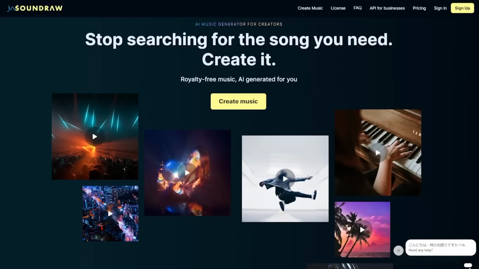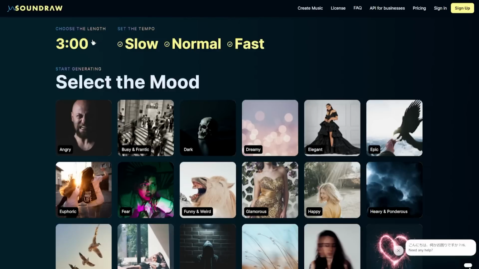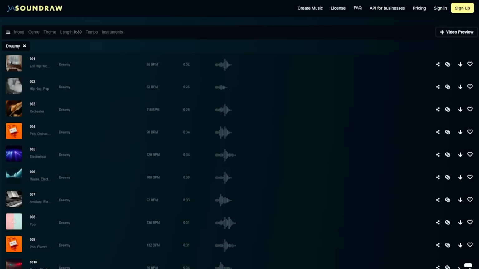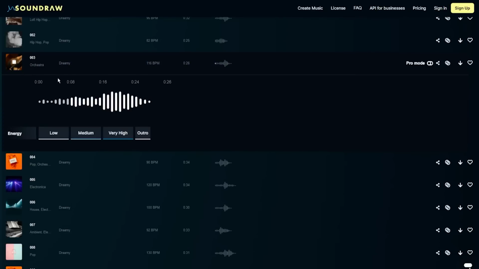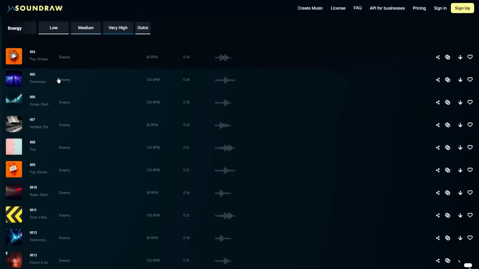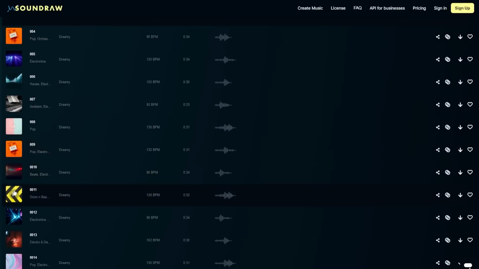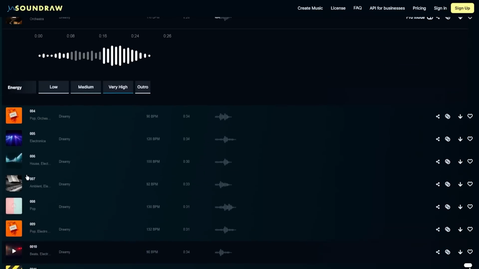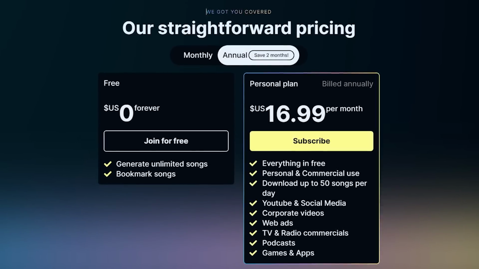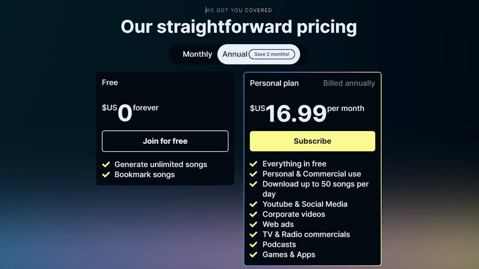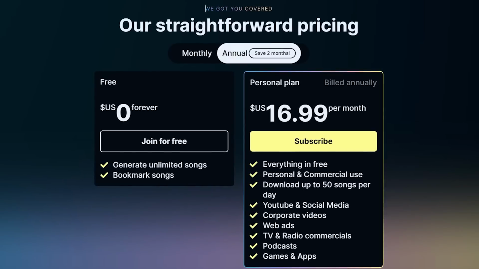Moving on, Soundraw is a tool that lets you create AI-generated music for free. Here, you can choose how long you want the song to be, the tempo, and the mood that you want. It will then generate a list of music for you to check out. And the crazy part is that all of this music is original music that's created by the AI. Soundraw is entirely free for personal use. But if you are planning to use the music for commercial purposes, like YouTube videos or in games, you will have to pay. The next tool is called Tome.